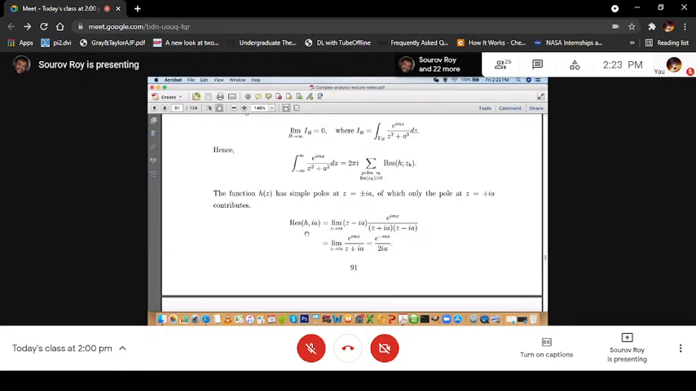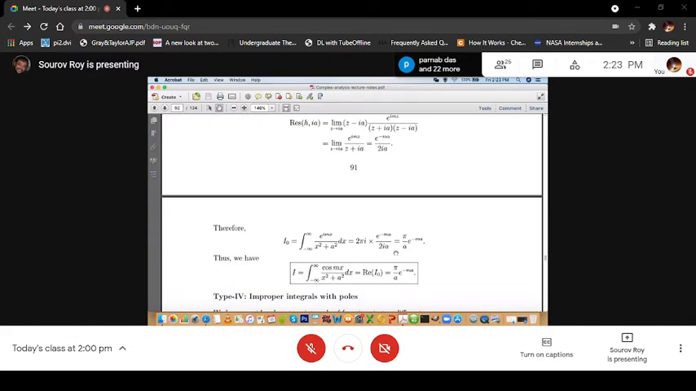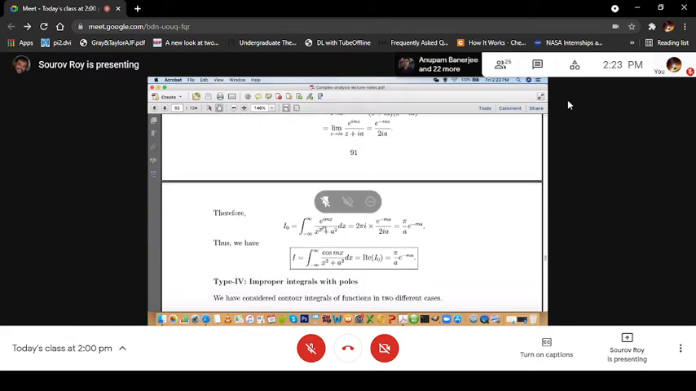That is equal to the limit z tending to i a of (z minus i a) e to the power i m z divided by (z plus i a) times (z minus i a). You can verify easily that this is equal to e to the power minus m a divided by 2 i a. So we have got the residue. We can take I_0 equal to the integration from minus infinity to plus infinity of e to the power i m x by x square plus a square dx, and that is equal to 2 pi i times e to the power minus m a by 2 i a. This is the residue, only one residue.